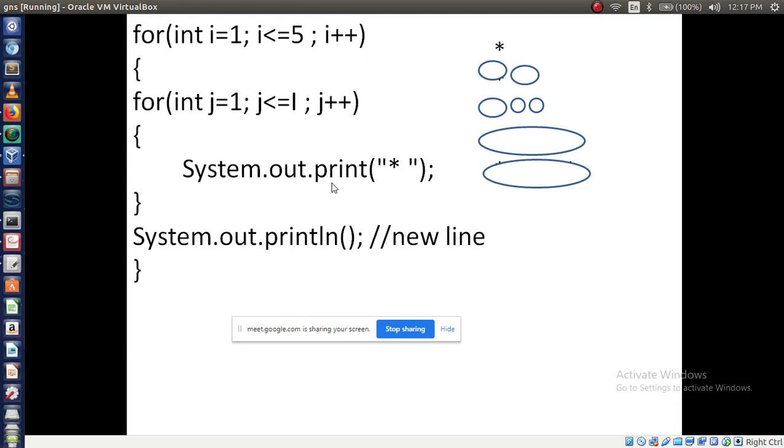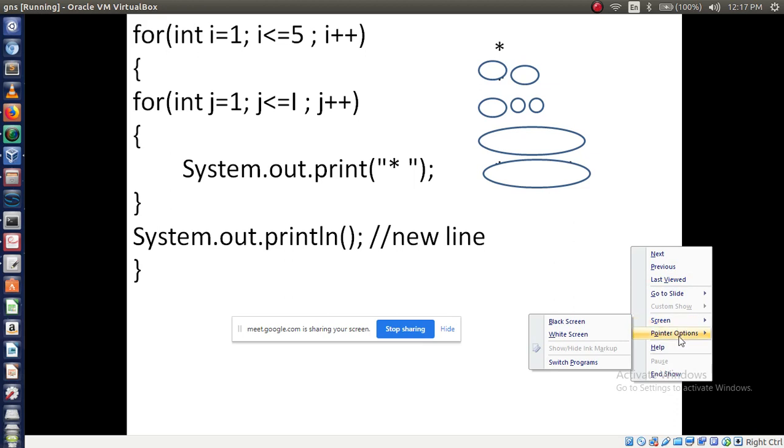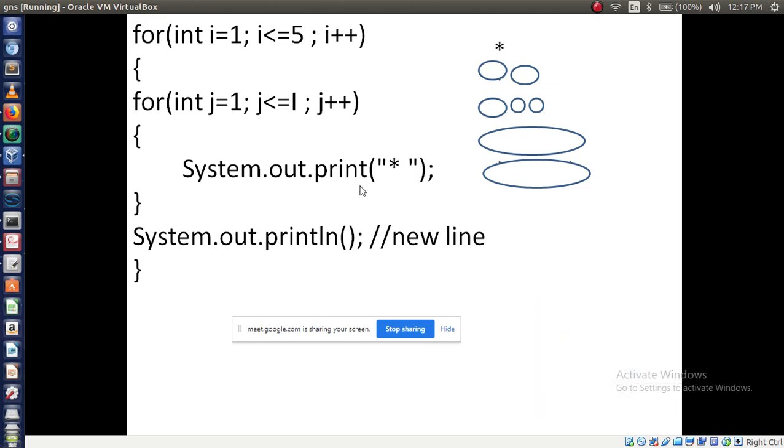Reply fast. See here, j value is 1, i value is 1, so 1 less than or equal to 1.